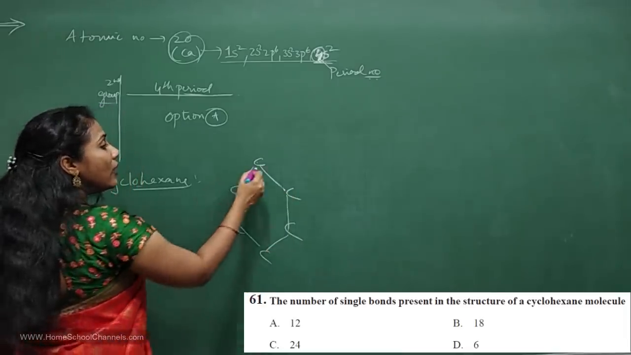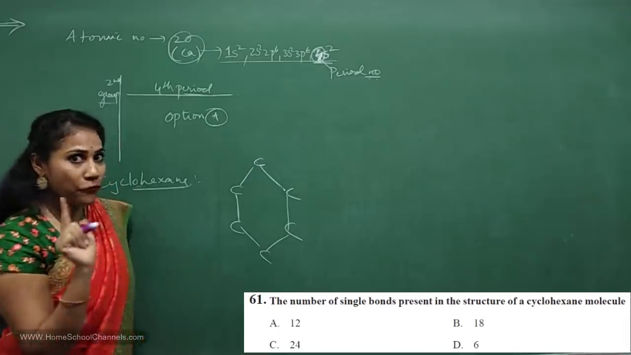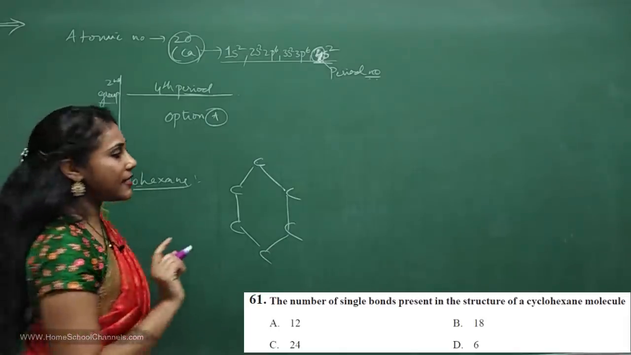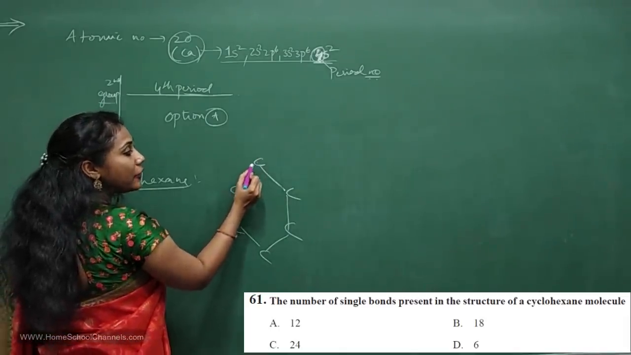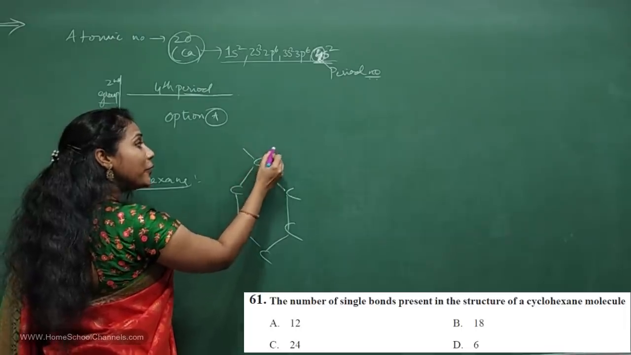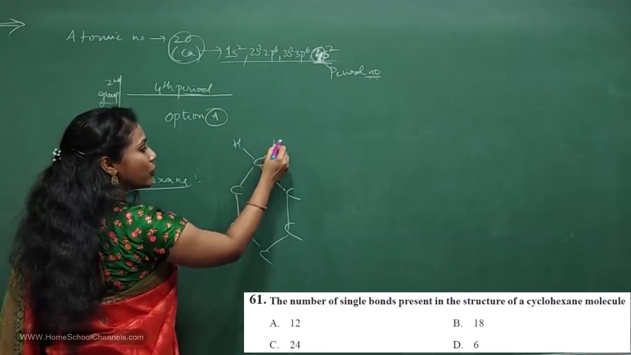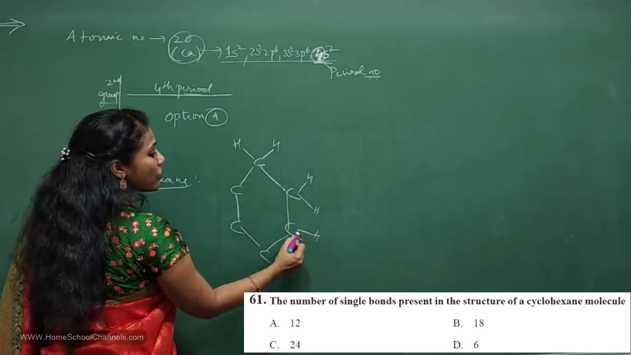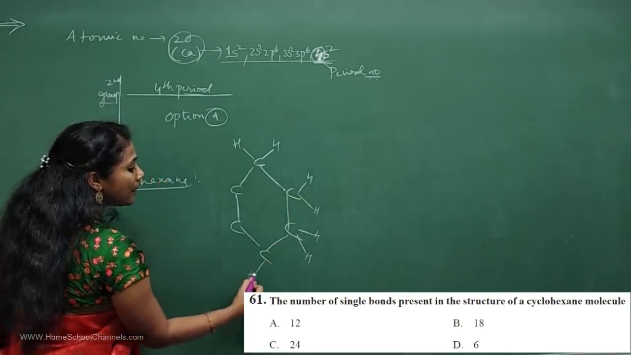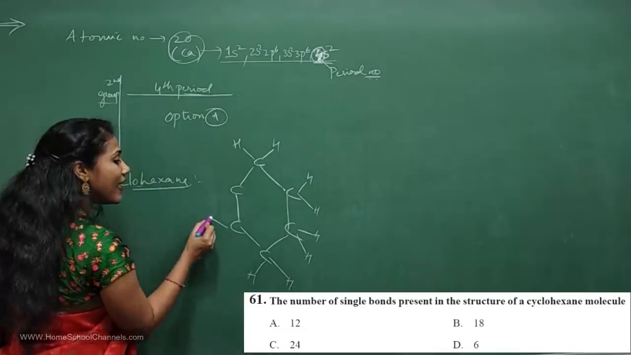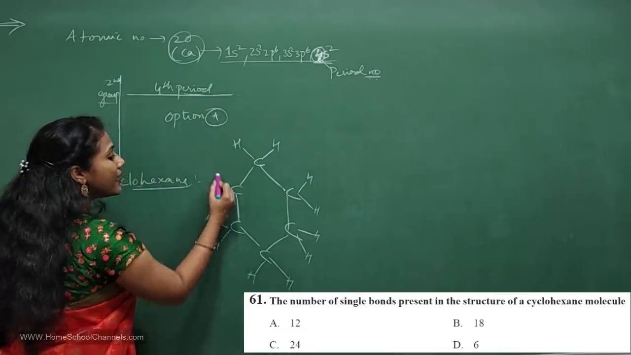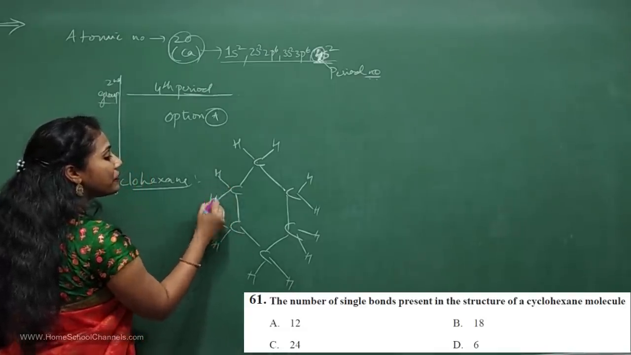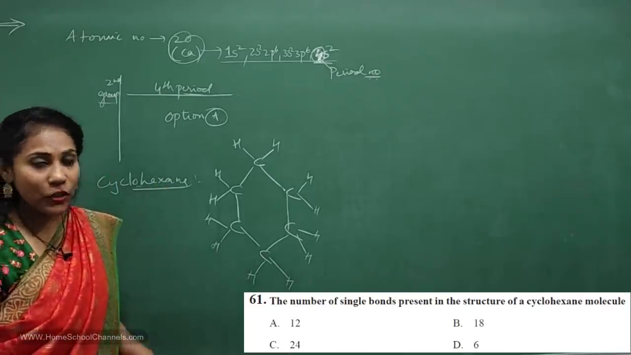Now, around each carbon, 4 bonds should be there compulsorily. See the carbon, 2 bonds are there. So the remaining 2 bonds you have to show with hydrogen. So for every carbon, 2 bonds are there with hydrogen. That's how every carbon has 4 bonds around it. Isn't it? So this is how the cyclohexane structure looks like.